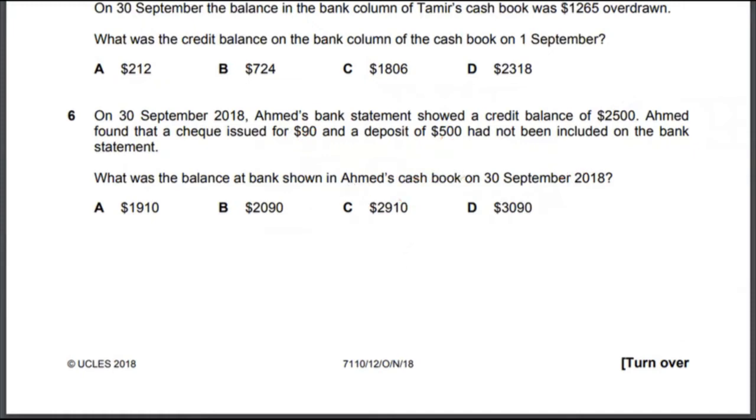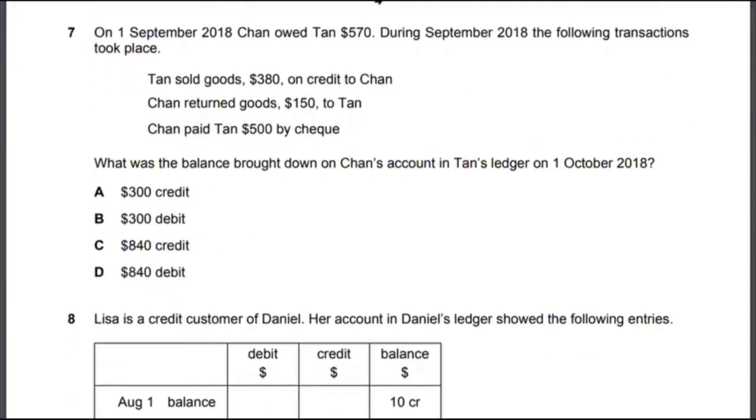Let's look at multiple choice 7. So multiple choice 7, on 1st September 2018, Chan owed $10,570. During September 2018, the following transactions took place. Chan sold. Okay, these are the transactions which have happened. Let's look at the question. What was the balance brought down on Chan's account in Tan's ledger on 1st October 2018, right?